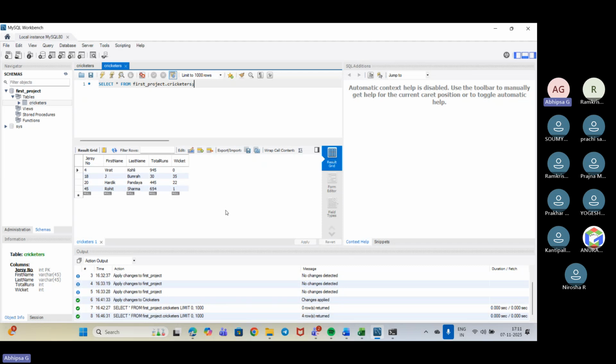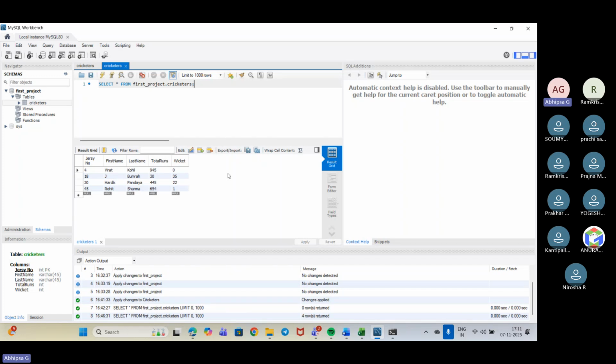This is the table that contains the jersey number, first name, last name, total runs, wickets, right? So these are the columns: jersey number, first name, last name. They contain some data types, and there is also a specific meaning to each, based on which we fill the data in. That is the exact reason we are doing that.